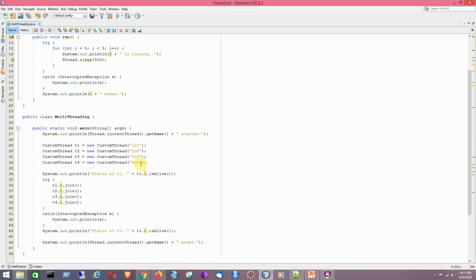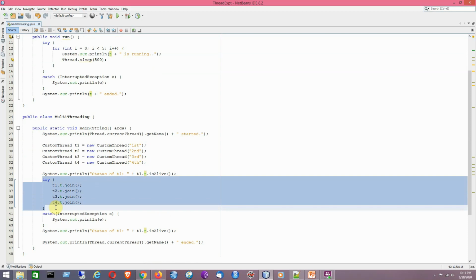Now by calling the join method in the try block, I am making the main thread, that is the host thread, wait for the other threads to finish their work. That is the basic concept to be followed here. In that way, I will get control over the threads.